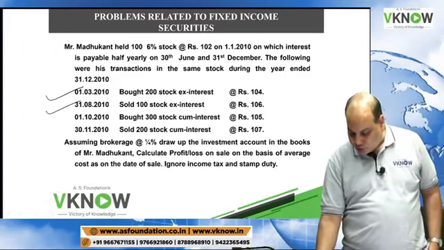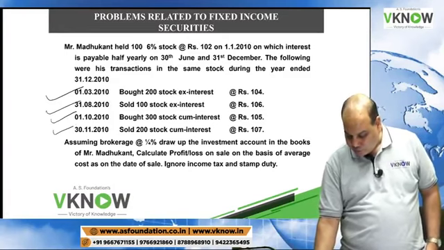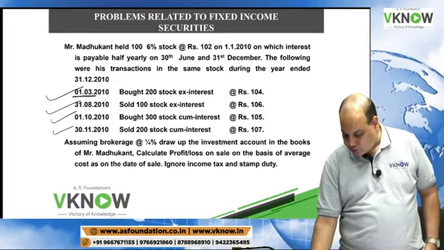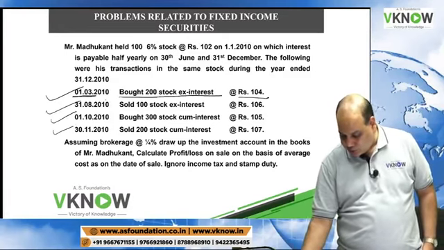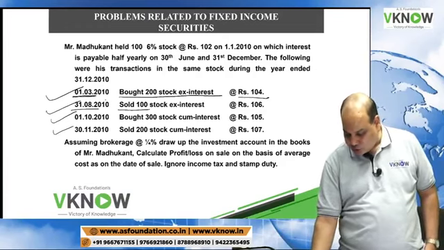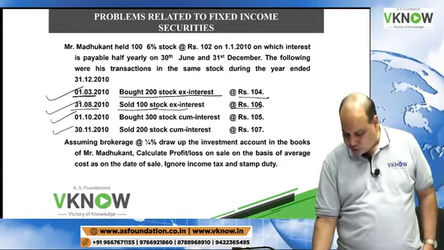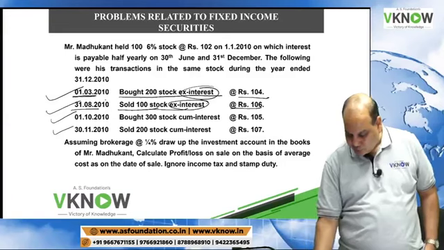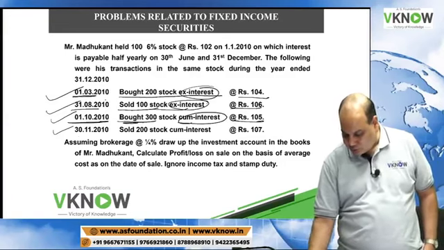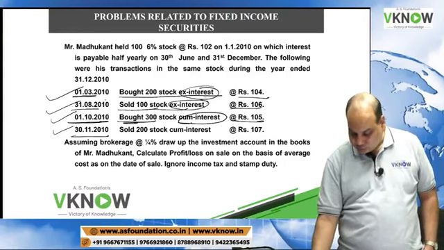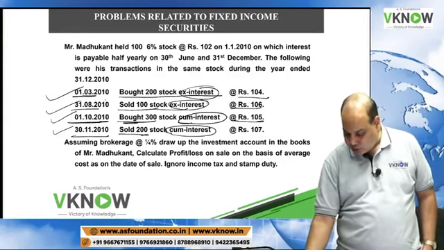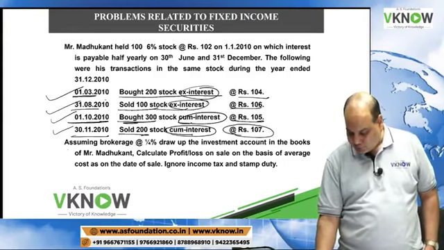Now there are four transactions given to you. 1st March 10 bought 200 stock ex interest. 31st August sold 100 stock at 106 ex interest. 1st October bought 300 stock cum interest at 105. 30th November sold 200 stock cum interest at 107.